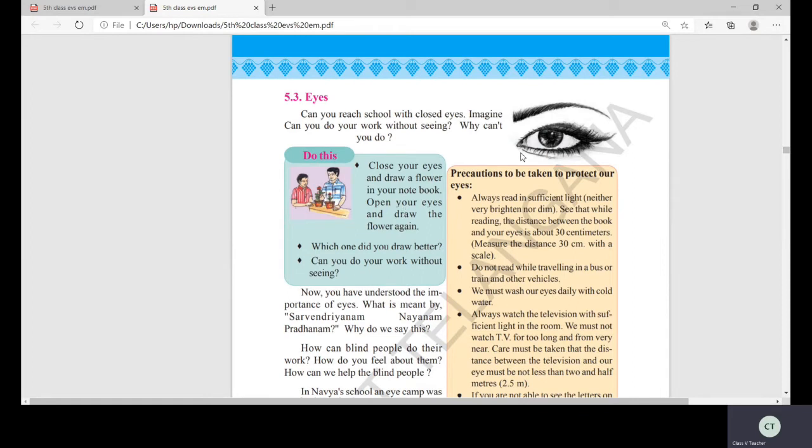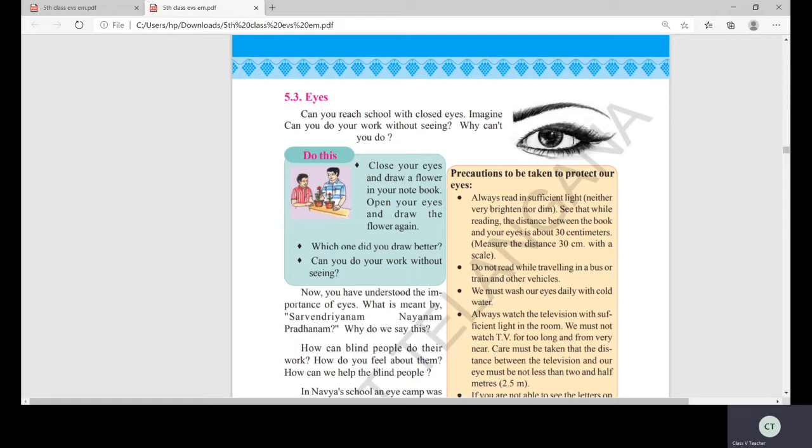Before going to learn about the eyes, let me teach. What is this? Eyebrow. And what are these? Eyelashes. Eyelashes, the hair on your eyelid. This is the eyelid, children. The hair on the eyelid is called the eyelashes.